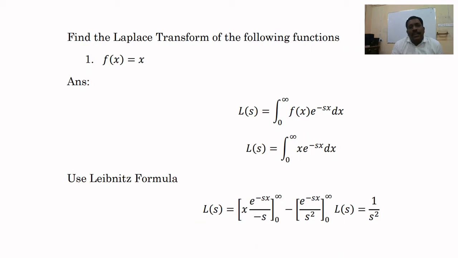First problem, find the Laplace transform of f of x is equal to x. So you try to remember the definition of the Laplace transform, that is L of s is equal to the integral from 0 to infinity of f of x e raised to minus sx dx. Now substituting f of x is equal to x and using the Leibniz formula, we will get that L of s is equal to 1 by s square. All substitutions are done in this slide.